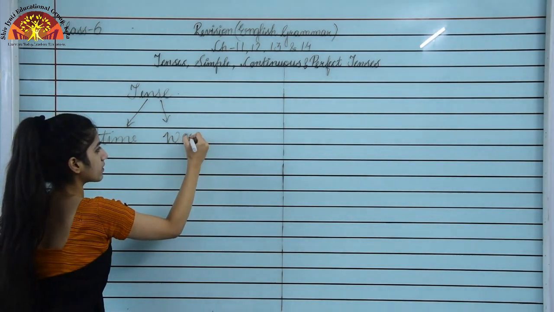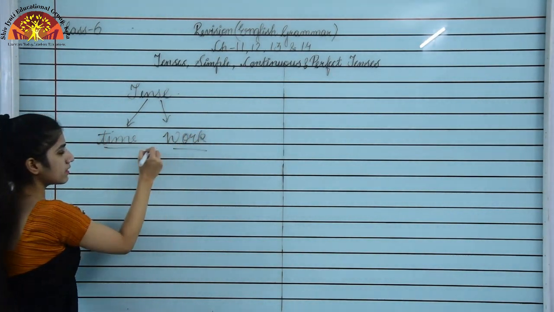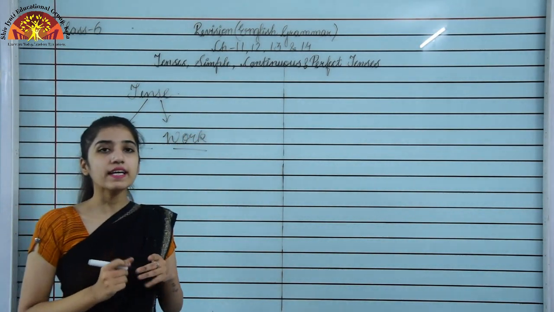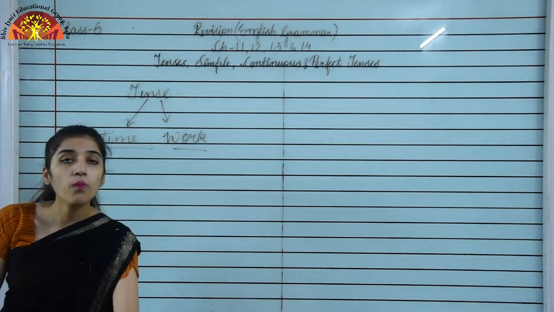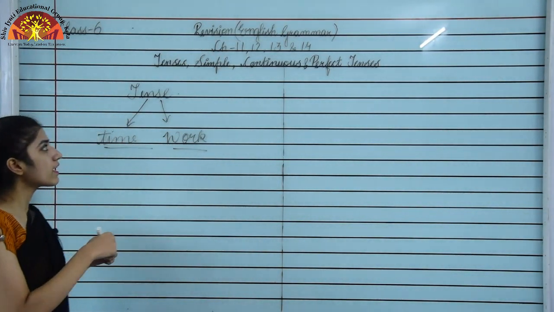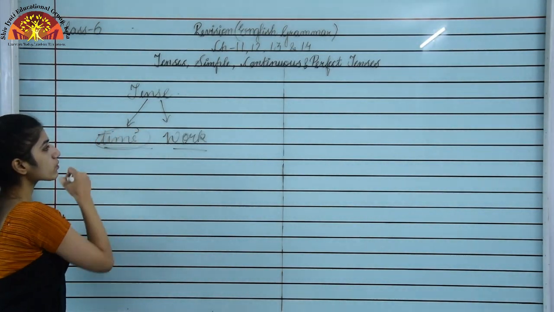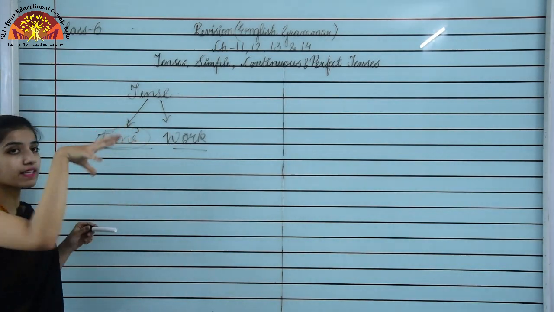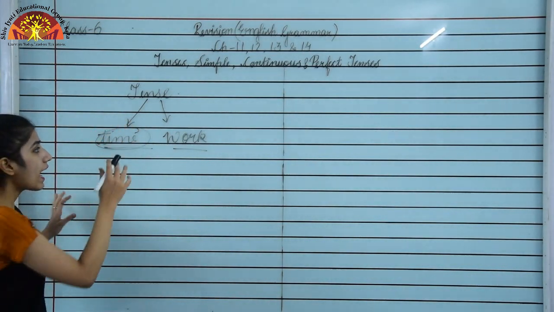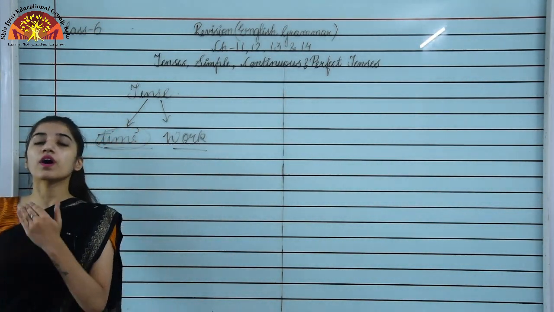Tense deals with two things, time and work. The time tells us when the action is done, and the work tells us how much of the work is done.